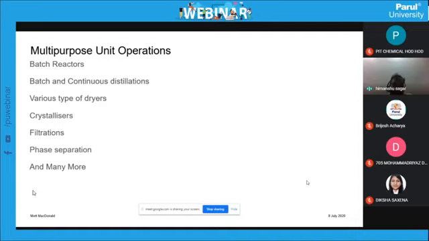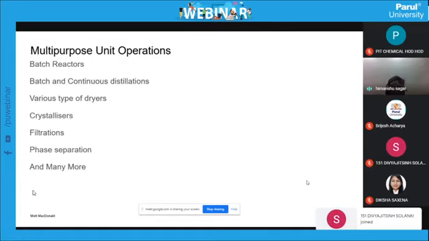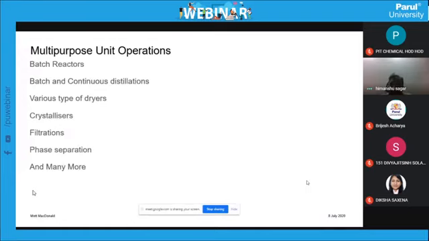A multi-purpose plant consists of different batch reactors, batch as well as continuous distillations, various types of dryers, crystallizers, filtration, and phase separations. So many equipment and unit operations will be used in a single plant. Why is it a batch operation? Step by step, my first step is alkylation, the second step is a reduction process, the third step is my separation, and then I want to sell the product in powder form.